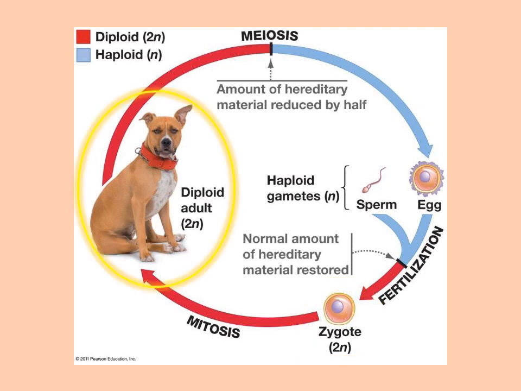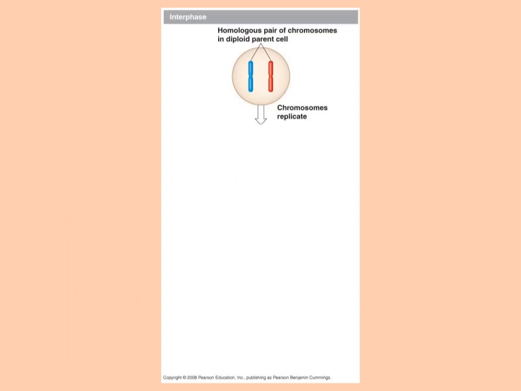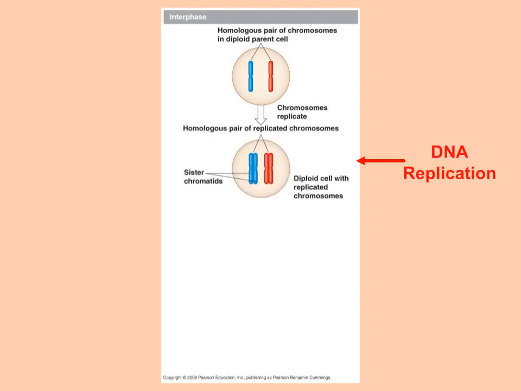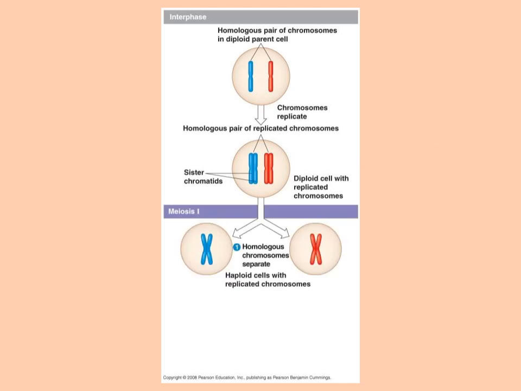Let's look at an overview of meiosis. This simplified cell has a pair of homologous chromosomes at the G1 phase of interphase. In a human somatic cell, we would see 23 pairs of homologous chromosomes. When the chromosomes replicate in the S phase, we get a homologous pair of replicated chromosomes. The first cell division, meiosis I, separates the homologous chromosomes. And haploid cells are created at this stage because each cell contains only one set of the homologous pair.